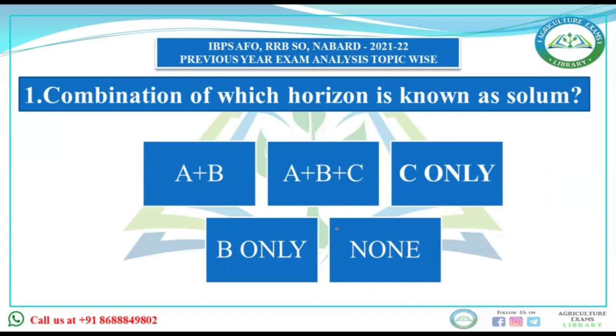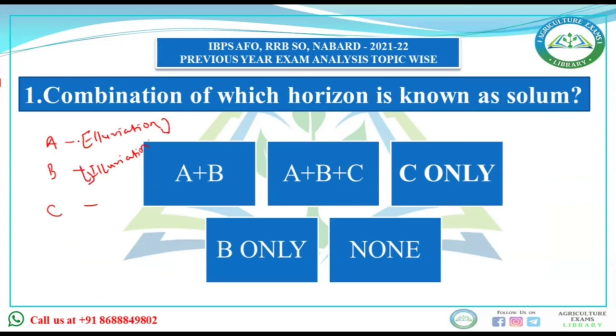Okay, now you see there are different horizons in soil: A horizon, B horizon, C horizon. You know that eluviation takes place in A horizon and illuviation takes place in B horizon. This is washing out and this is washing in.